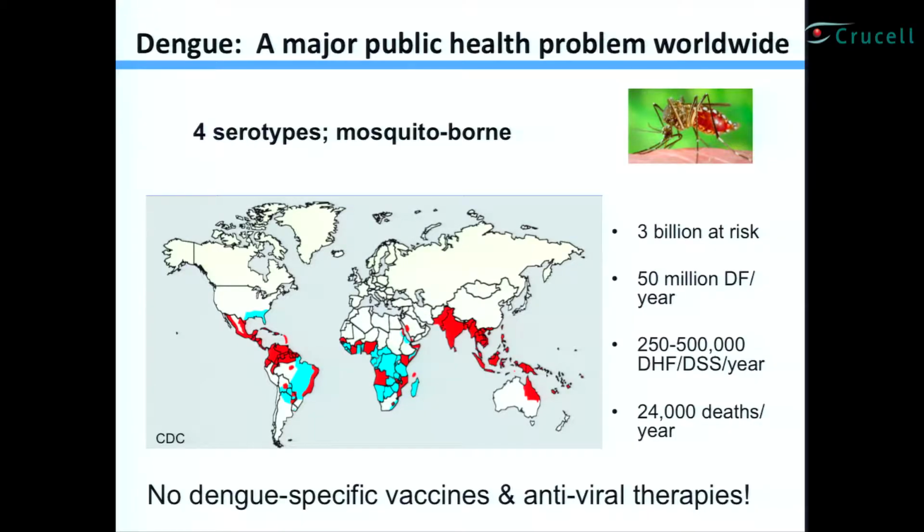Well, there are 4 different serotypes of these viruses, and these are transmitted to humans by mosquitoes. Shown here is a picture of the mosquito called Aedes aegypti. In the Asian world, we also call them tiger mosquitoes because of their beautiful stripe patterns. Shown here in blue is the geographic distribution of these dengue-transmitting mosquitoes, and in red are countries that have both the mosquitoes as well as dengue epidemic activity. The point of this figure is that virtually all subtropical and tropical regions of the world are affected by this virus.